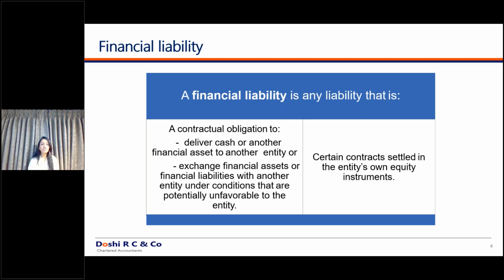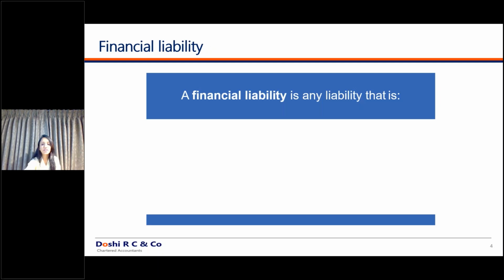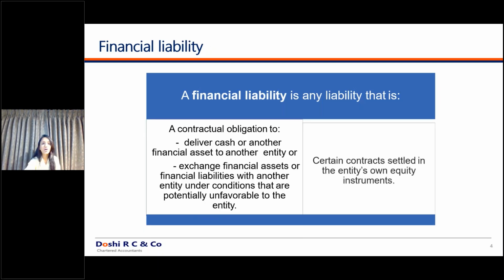So it has to be exchanged with another asset and the conditions are potentially unfavorable for the entity, and accordingly it is a financial liability. If it was the other way around, if the bank provided that you are in a favorable position of the forward contract, in those cases it will be your financial asset, since the conditions of that instrument are potentially favorable for the entity, and accordingly it is a financial asset of the entity.